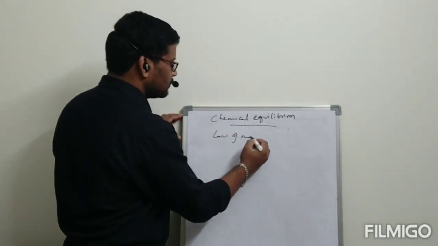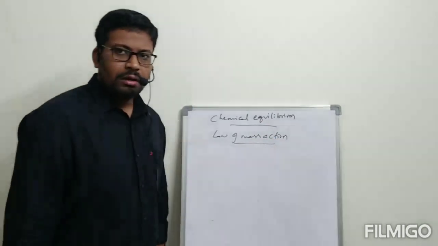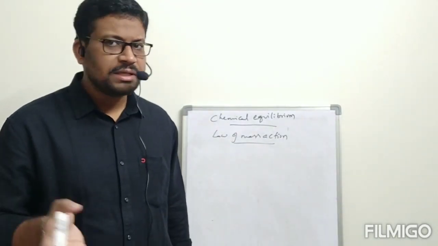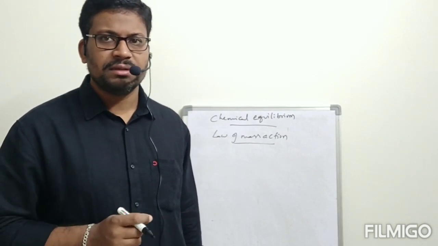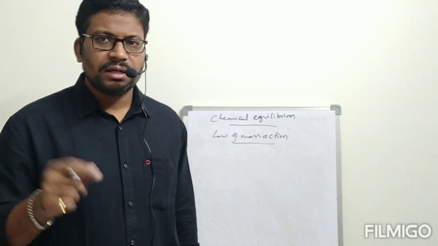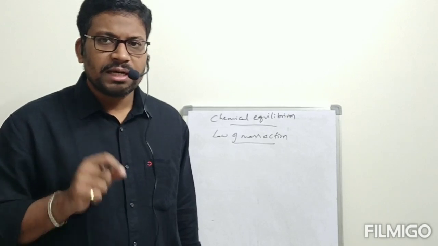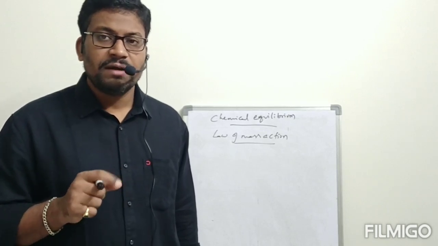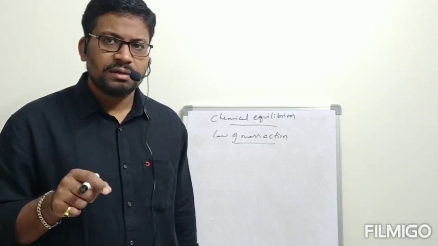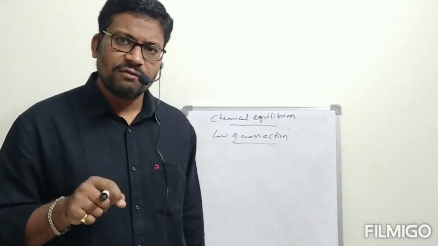Law of mass action. According to chemical kinetics, in chemical kinetics we did not see reversible reaction. We have seen only one side, forward reaction only. For a forward reaction, reactants will be giving rise to products. Apply rate of the reaction, means rate equation. Rate of the reaction is directly proportional to product of concentrations of reactants raised to the power of coefficients. That is called law of mass action.